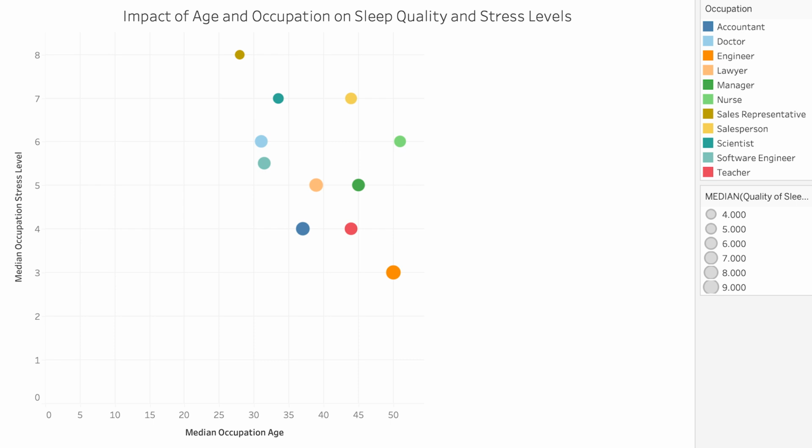And as you can see, there's different jobs that have lower stress levels, the lowest being engineers, which coincidentally also is the second oldest job. And then sales representatives, which are the youngest job, have the highest stress level. So it seems to be the older you are, the lower the stress level, and the younger you are, the higher the stress level. And the purpose of this was just to go over how different occupations affect stress level. Does it have anything to do with age? Is there any correlation? And it seems to be that there is.